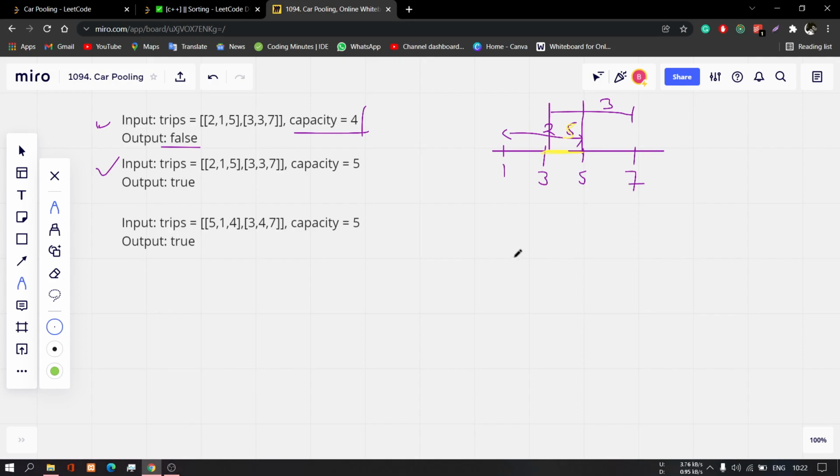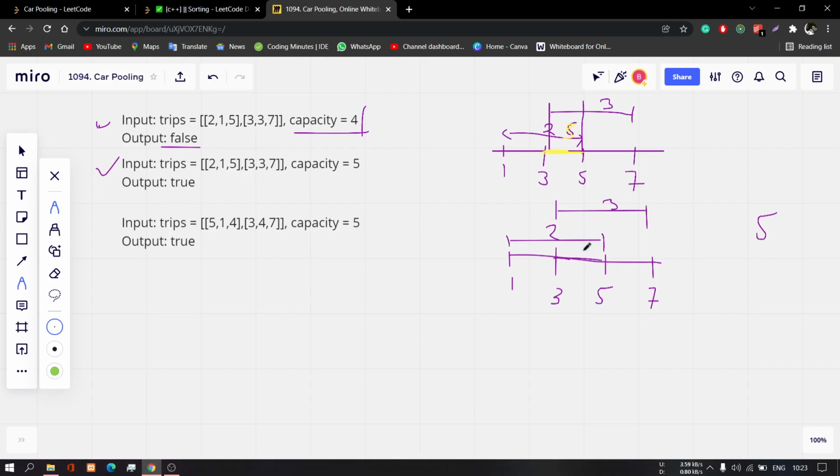In the second example, you can see, here it is again 1 to 5, then 3 to 7, and the capacity is 5. From here to here there are only two passengers, and from 3 to 7 there are three passengers.